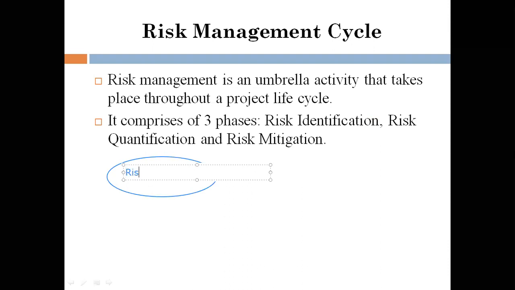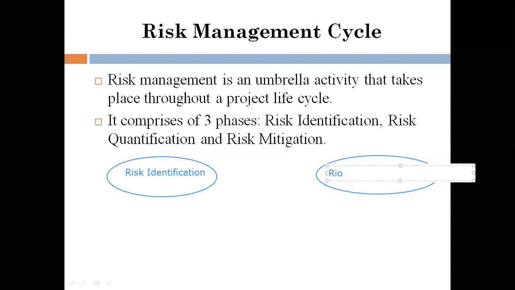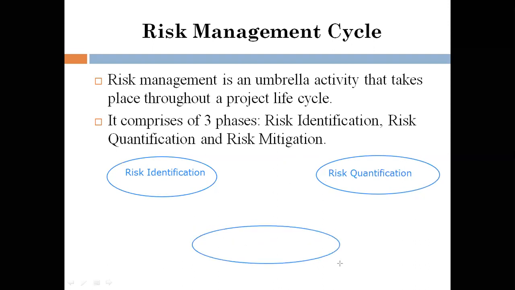So first one will be risk identification, and second is going to be risk quantification, and the third one will be risk mitigation.